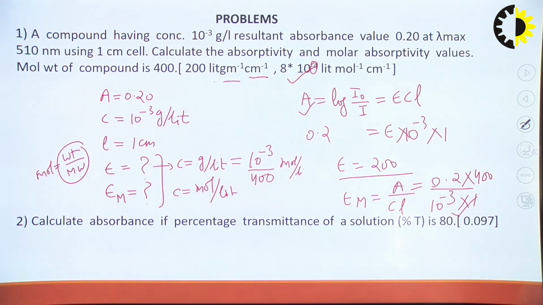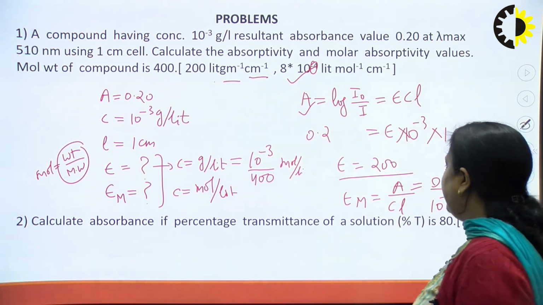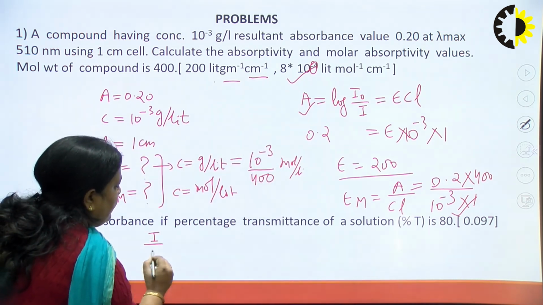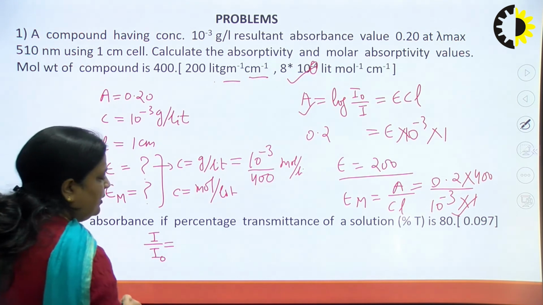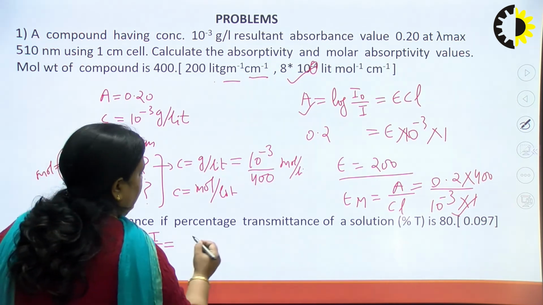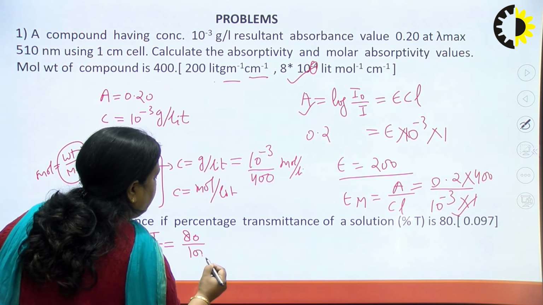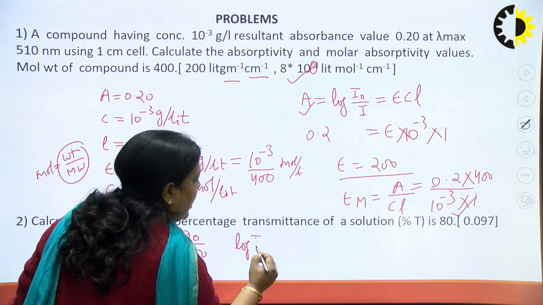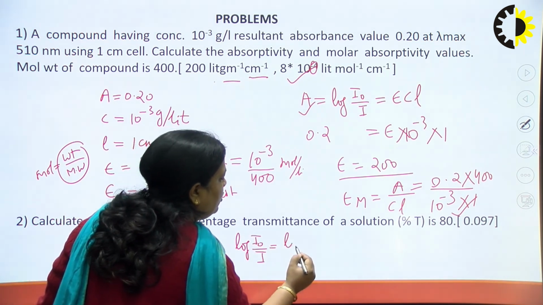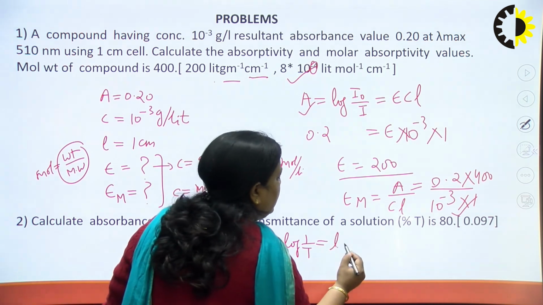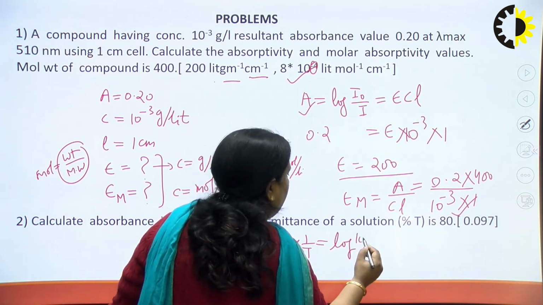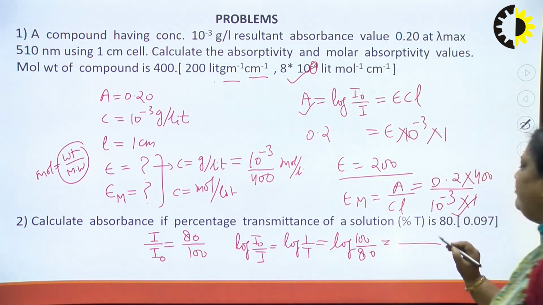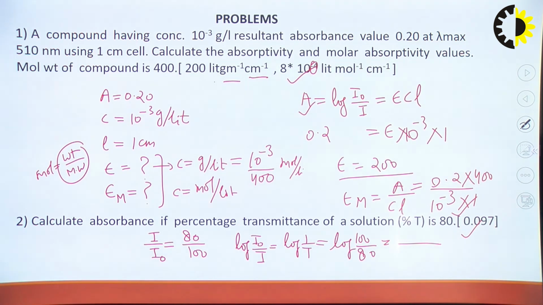Second, calculate absorbance if the percentage transmittance is 80. Percentage T, T means I upon I naught, which is given as 80. So we can say 80 upon 100, if the initial is 100. Since A is equal to log I naught upon I, which is equal to log 1 upon T, which is equal to log 100 by 80. So if we calculate this, it comes to 0.097.